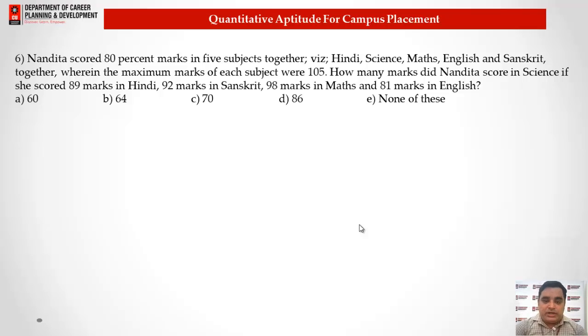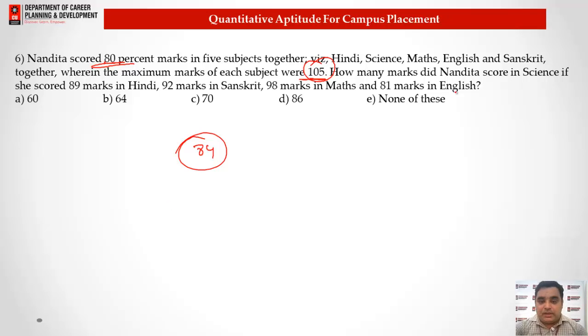So what we need to understand here is that Nandita's score was 80% of 105. 80% of 105 will be 21 less than 105. That gives us the value as 84. It means her average score is 84.